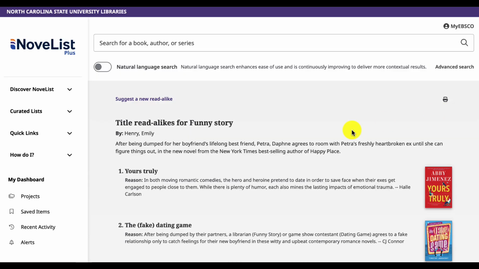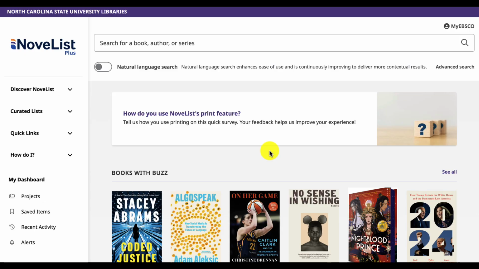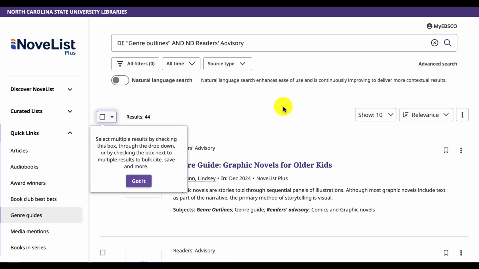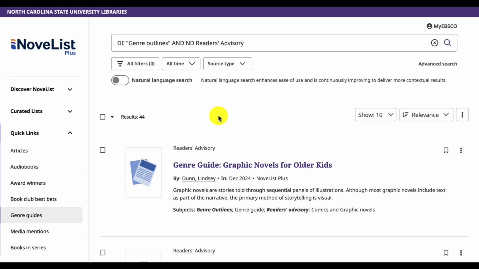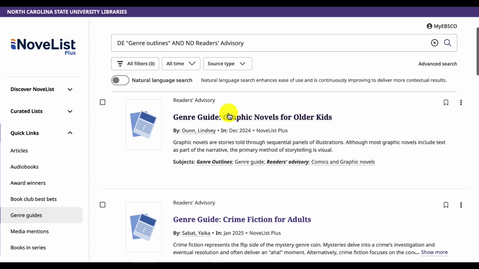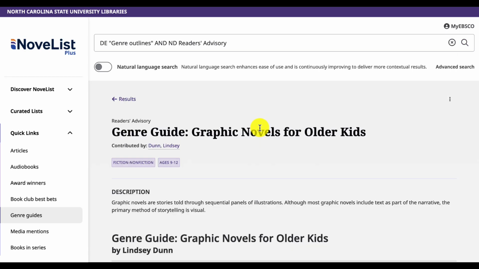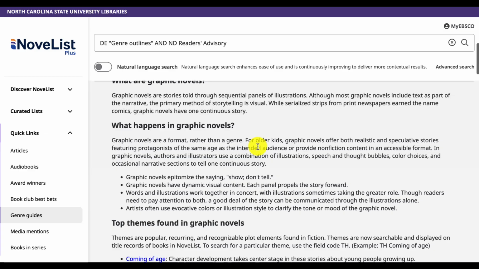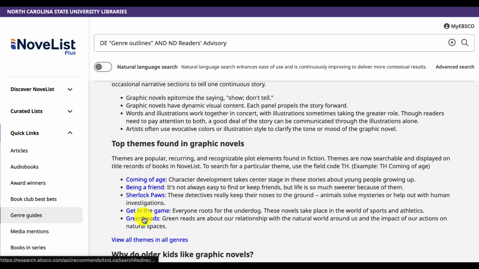One of the most helpful tools in NoveList are the genre guides. These guides give you a quick, expert-curated overview of a specific genre like mysteries, romance, science fiction, or historical fiction. Each guide breaks down what defines the genre, popular themes or tropes, key titles and authors to watch, and recommended searches.